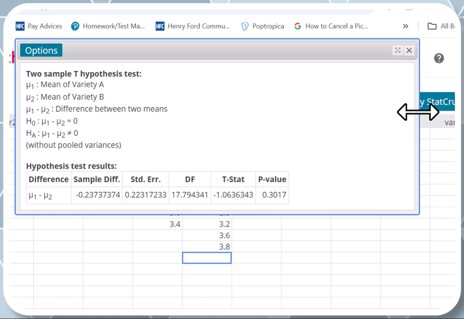The following conclusion: there is not enough evidence at the 10% level of significance to support the claim that the mean weight of apples of variety A is different from the mean weight of apples of variety B. That concludes the question.